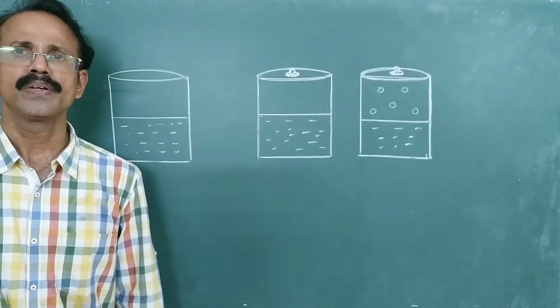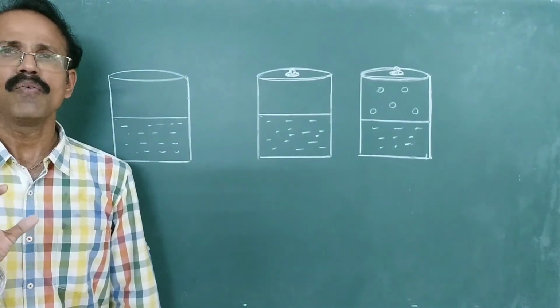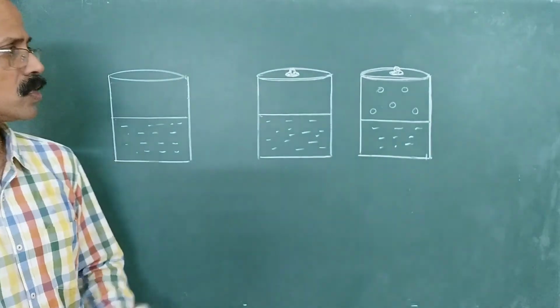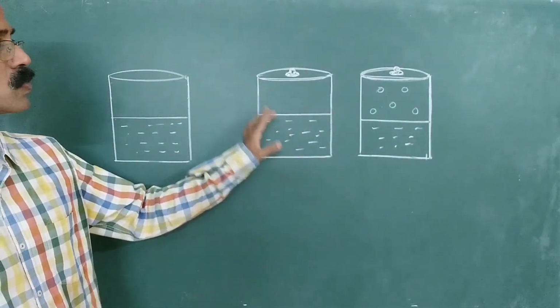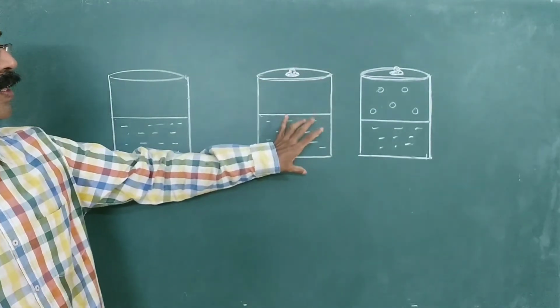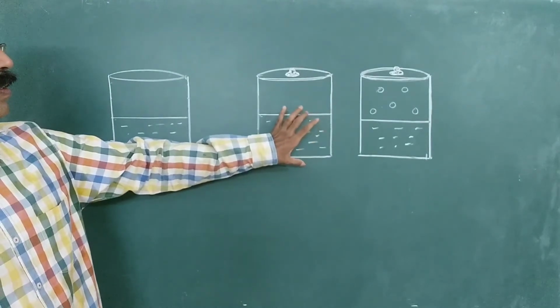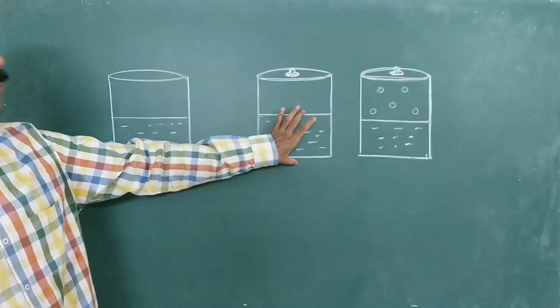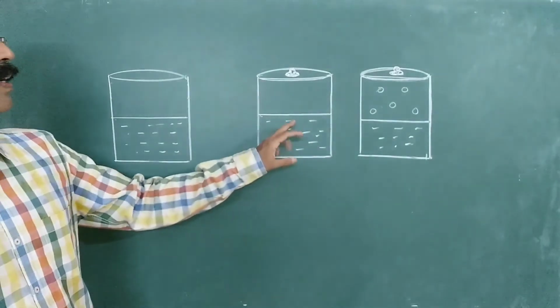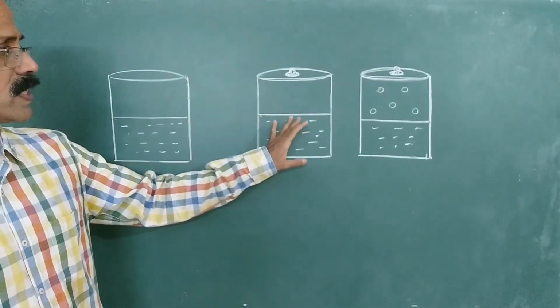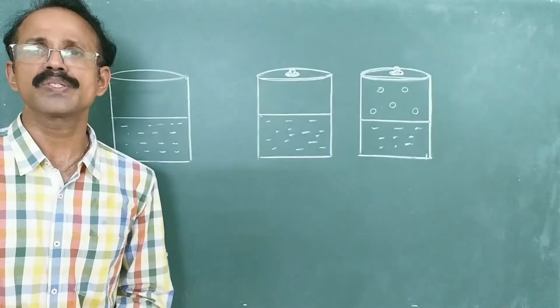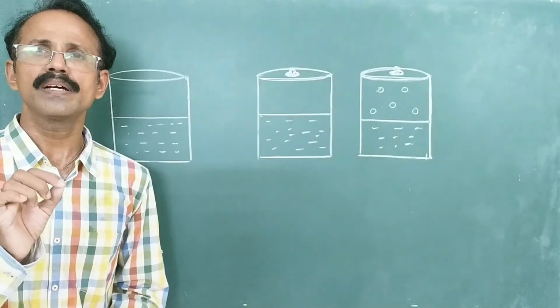Suppose if water is taken in a closed vessel like this. So this is a closed vessel in which water is filled to the half mark. And if it is kept for a few days, then what happens? The level of water decreases.